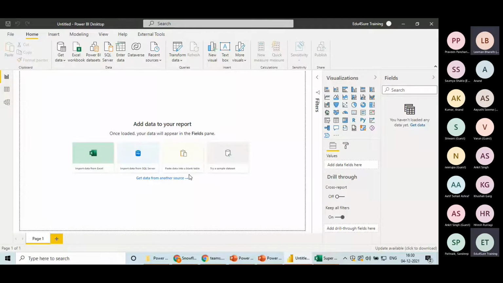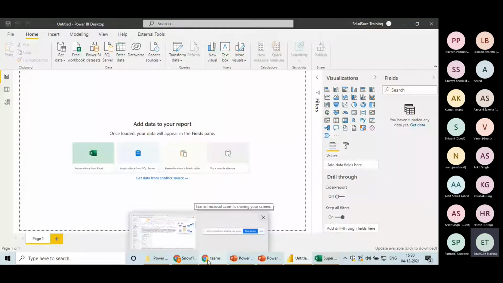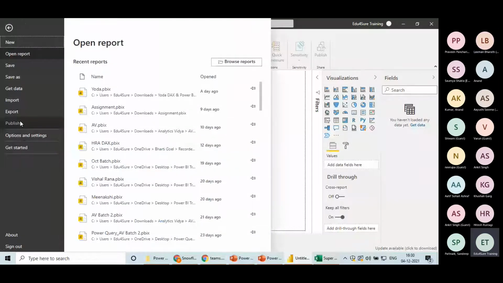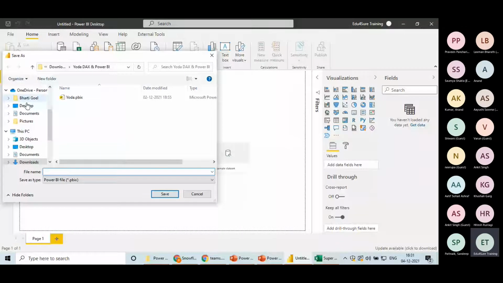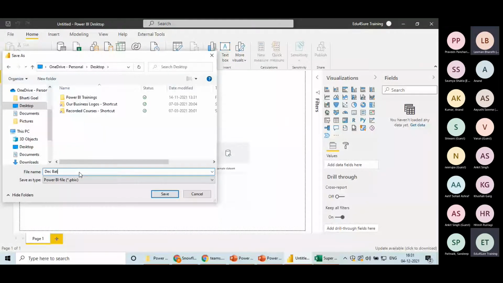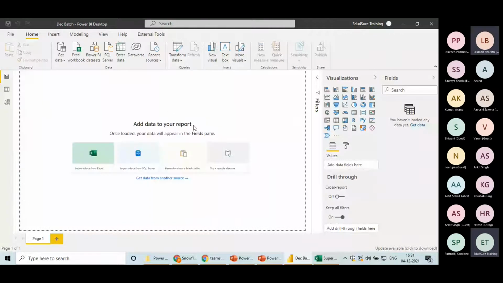So once you open Power BI, it's going to look like this, guys. What would be the first step? The first step would be to save this file on your local system anywhere. Second, do you all have your accounts on the cloud in Power BI? No? Okay, we'll talk about it next Saturday when we start with it.